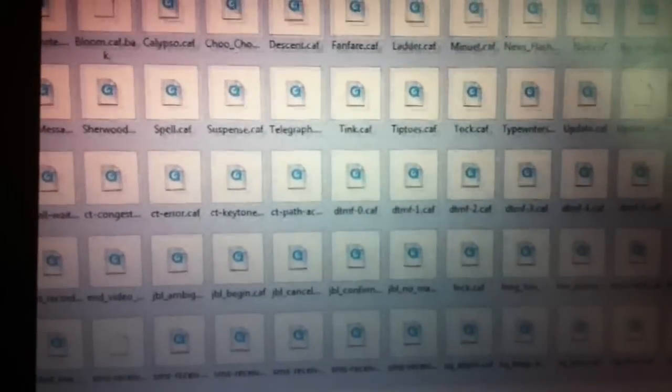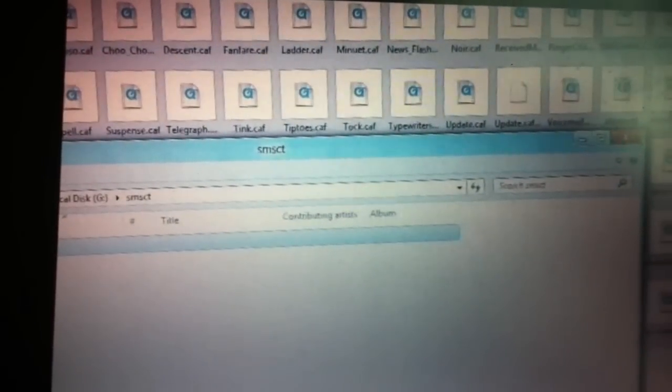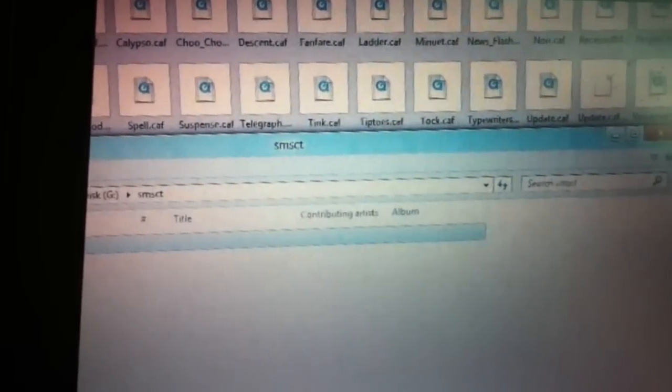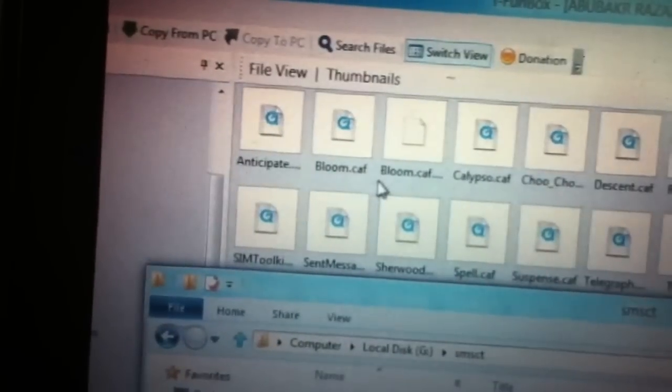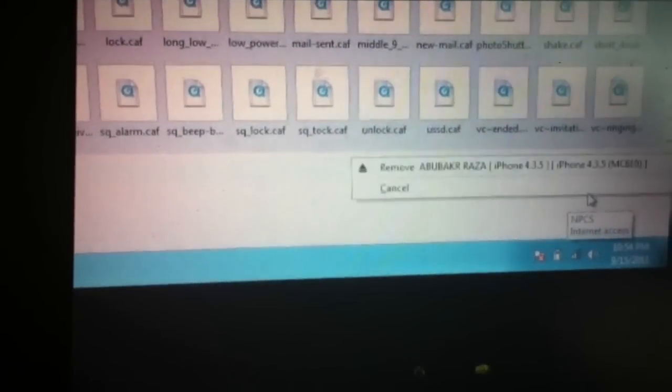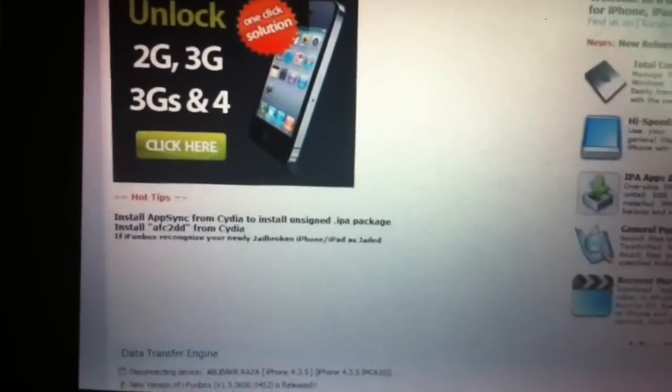Okay. Now just drag the new created one in here. See, here's the original one, bloom.caf, and here's the backup. Now device safe removal. Please remove your device safely. And next I'm going to show you on my device whether it works or not.